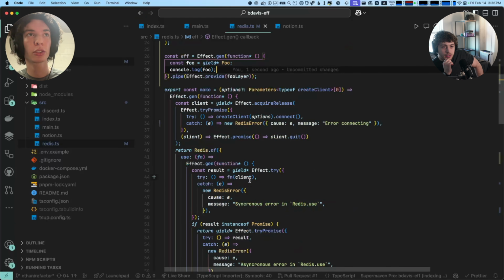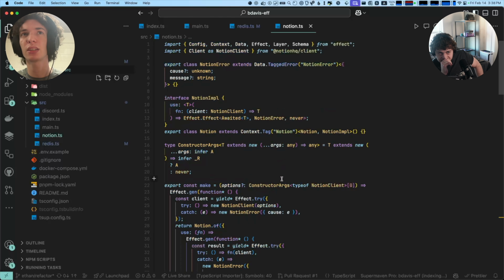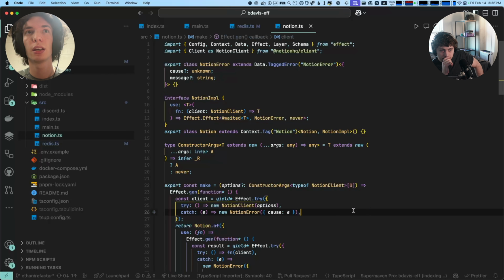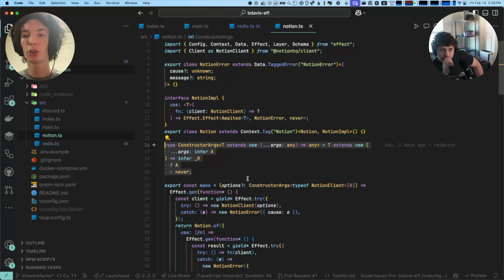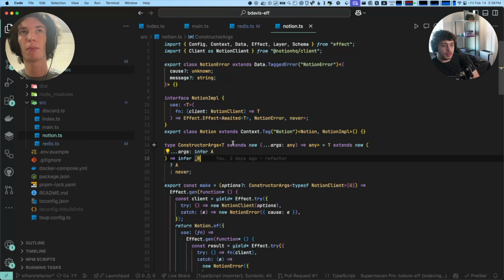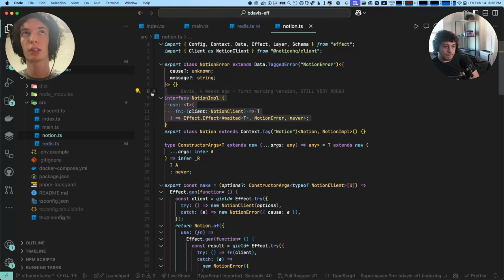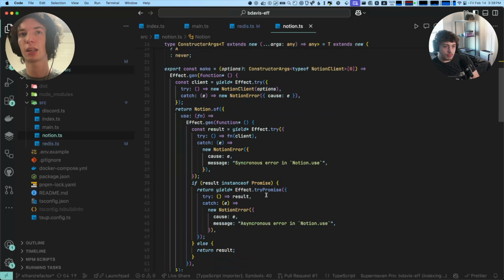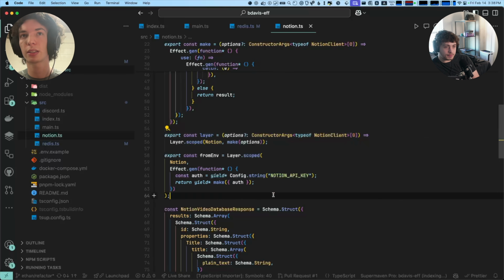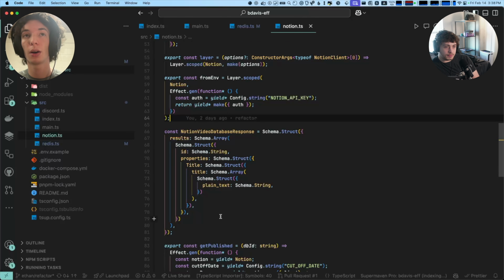Okay. So next, Notion. This should be basically the exact same. It's a little bit different because the Notion client is a class, so we want to get the type of the arguments for the class constructor, which doesn't really matter. But we do the same thing. This use setup, we create a new error type, we create a new class. This is all exactly the same except NotionError instead of RedisError, and the Notion API key.